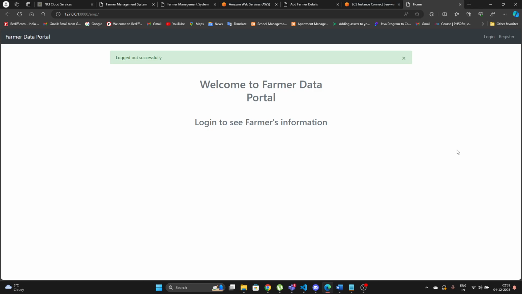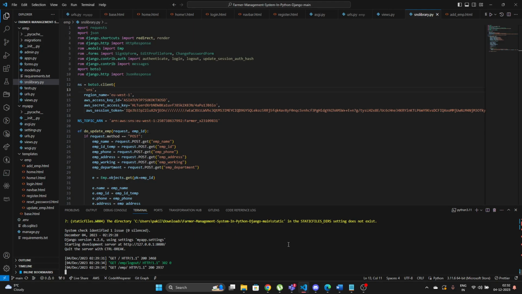Before we go further in the presentation, I will give you a walkthrough of my code, whatever I've done. After that, I will show you my application, giving a walkthrough of how the pages are working, and how the cloud services are working as well. So let me just go first to my code.